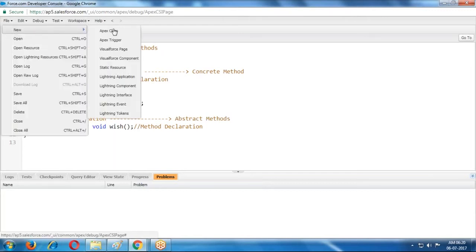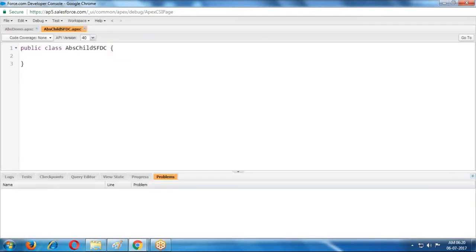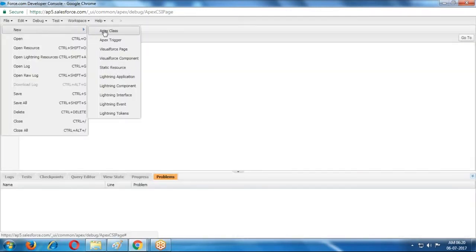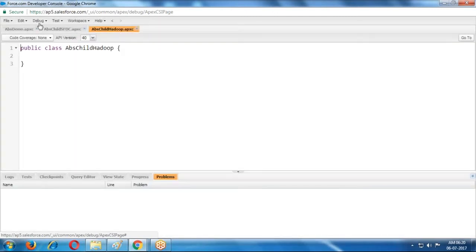Now I'm creating child classes. ABS child SFDC is my class name, and one more class I am creating, ABS child Hadoop. This is one more class.